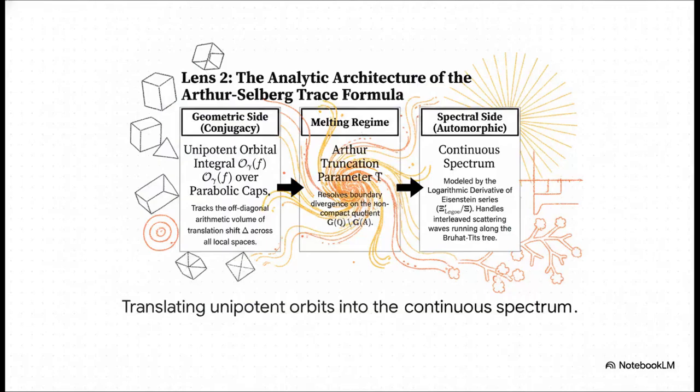Integrating our local matrix into this global picture requires a big shift, moving from the geometric side of conjugacy over to the spectral side of automorphic states. During this transition, which is often called the melting regime, the geometric input of our unipotent orbital integral literally melts through Arthur's truncation parameter, capital T. It resolves the boundary divergence perfectly and flows right into the continuous scattering waves running along the Bruhat-Tits tree.